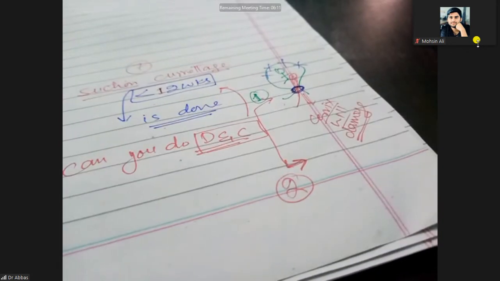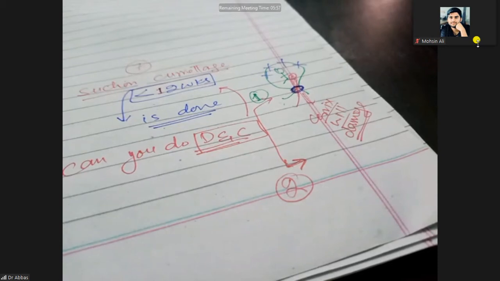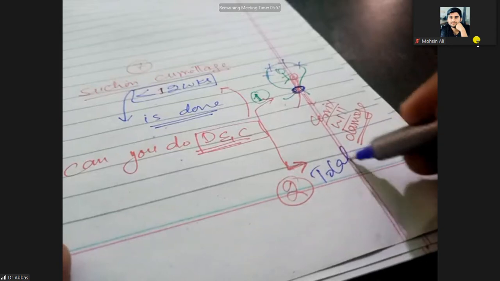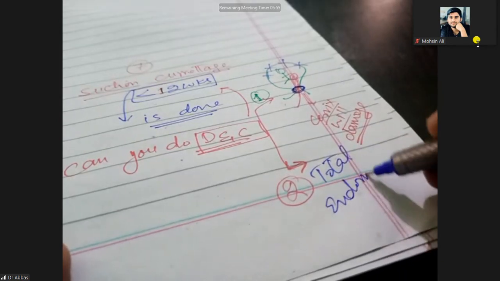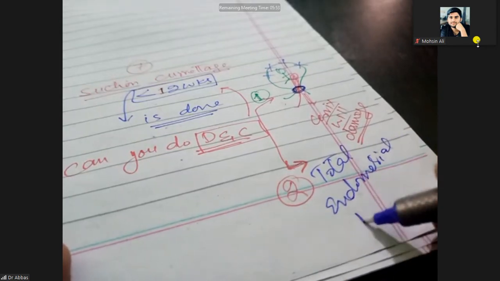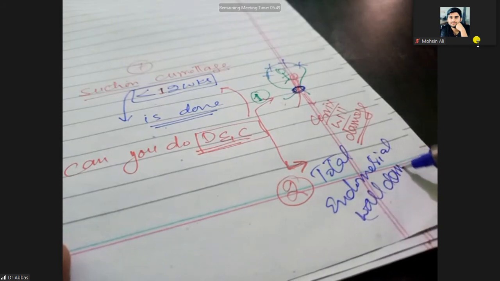Next point is that if you do the D and C, the endometrium is not properly developed, so the endometrial walls can get stuck. You can scrape out the whole endometrium, so there is total endometrial wall damage.